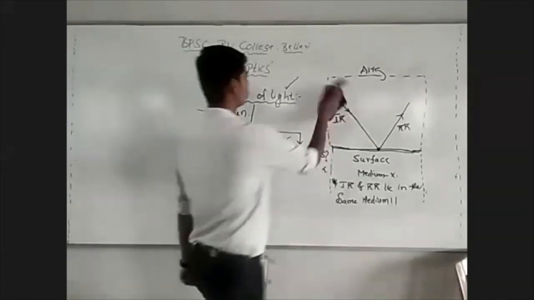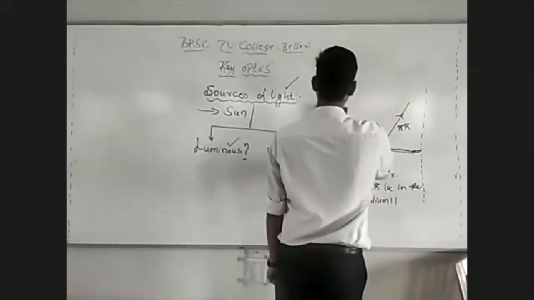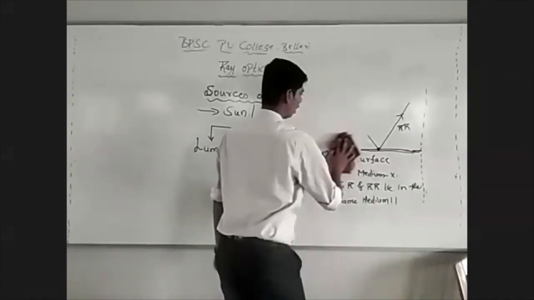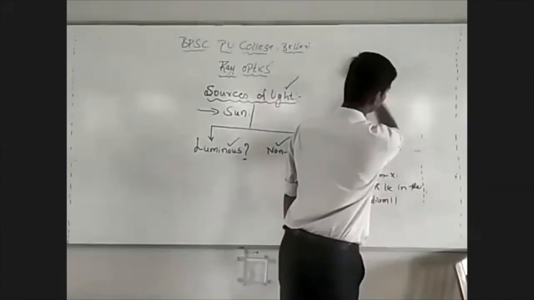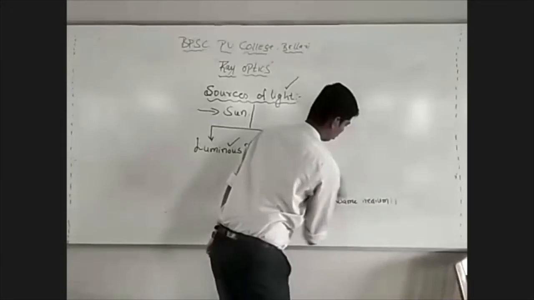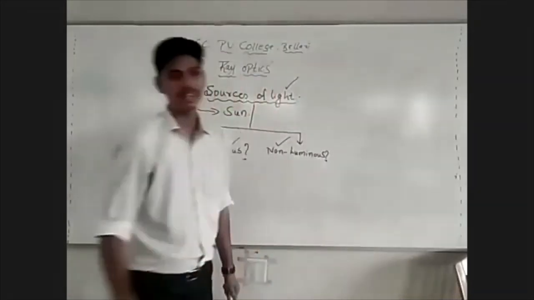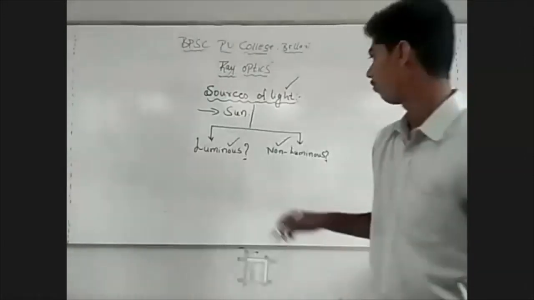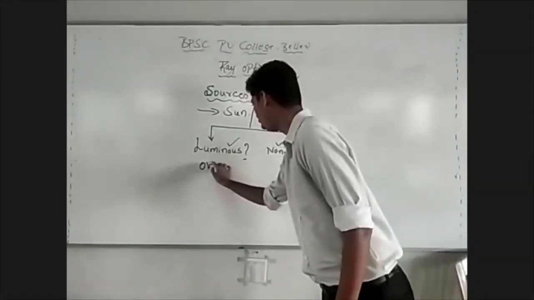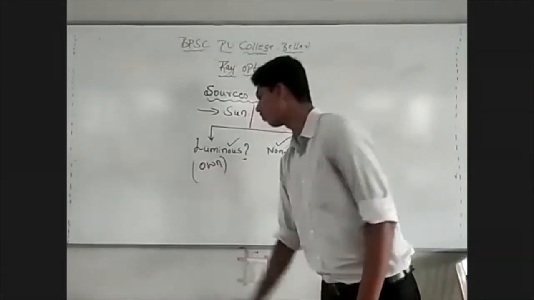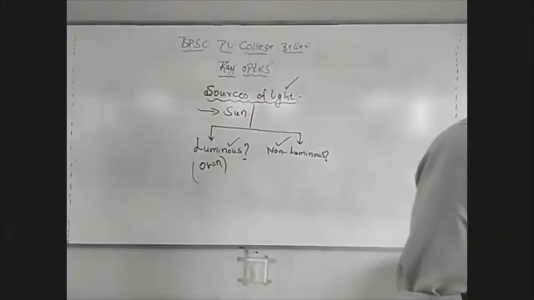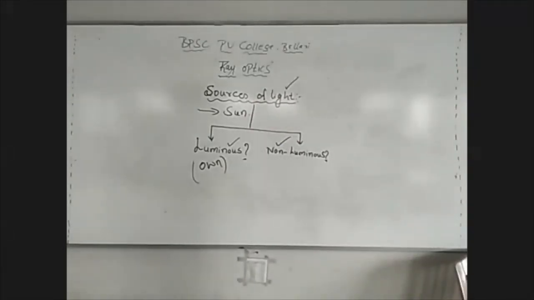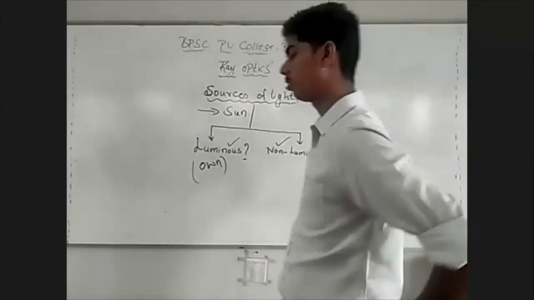See, luminous sources of light are those sources which emit light of their own. The objects that emit light of their own are called luminous sources of light. These objects will be emitting light of their own. Can you give me an example for a luminous source?